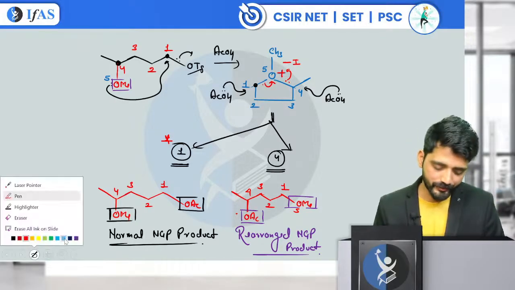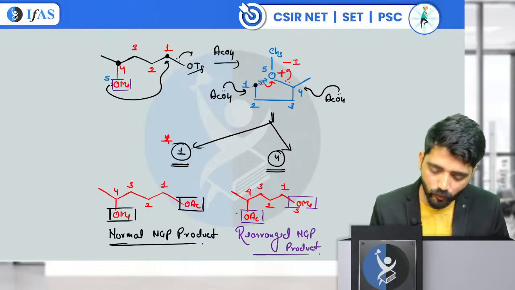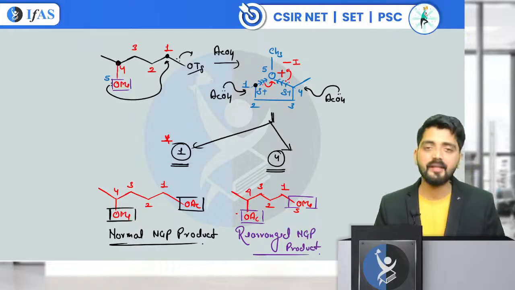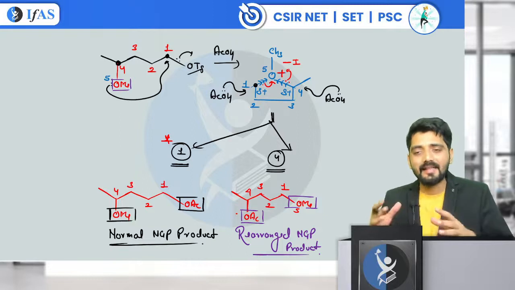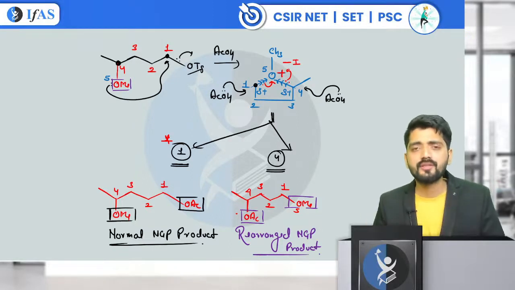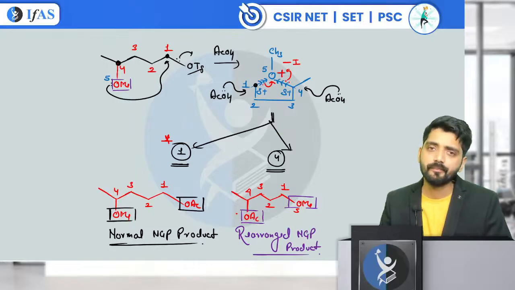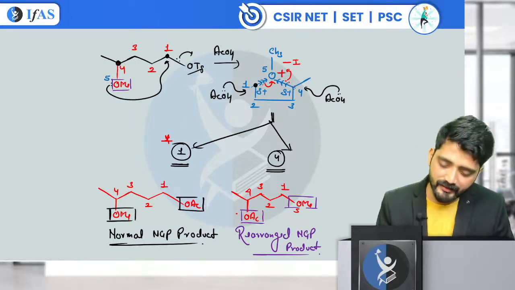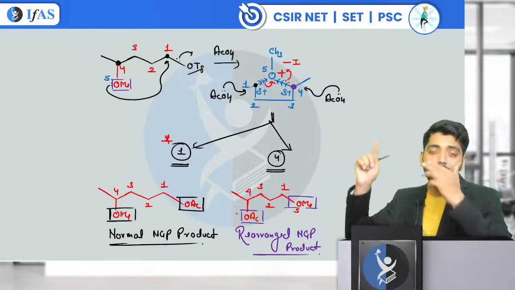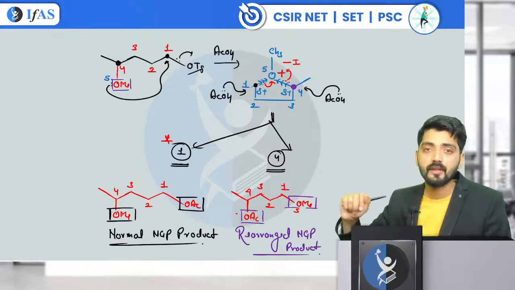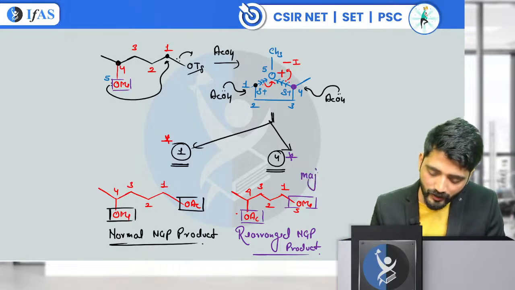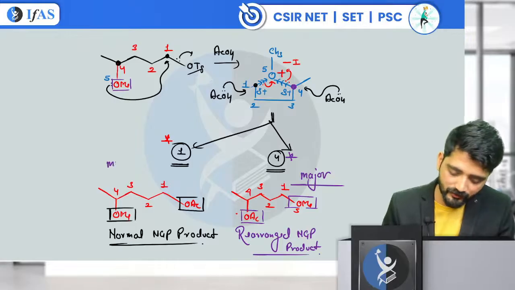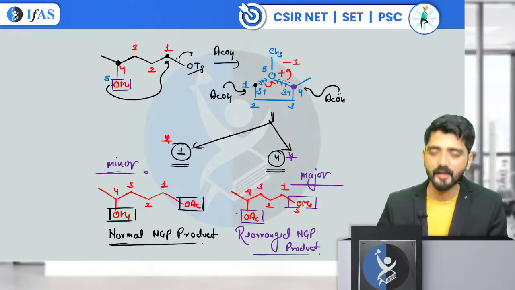Now what is going to happen? It is going to pull electrons from both the sides and it will be creating a delta positive at carbon number 1 and a delta positive at carbon number 4. Now a delta positive at a more substituted center is usually more stable. It means I can say that yes, the delta positive at carbon number 4 is going to be more stable. So of course, the attack taking place from the fourth center is going to give you the major product and this is going to give you the minor product.